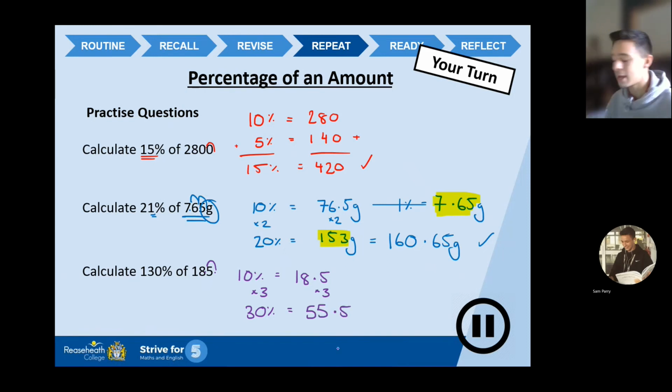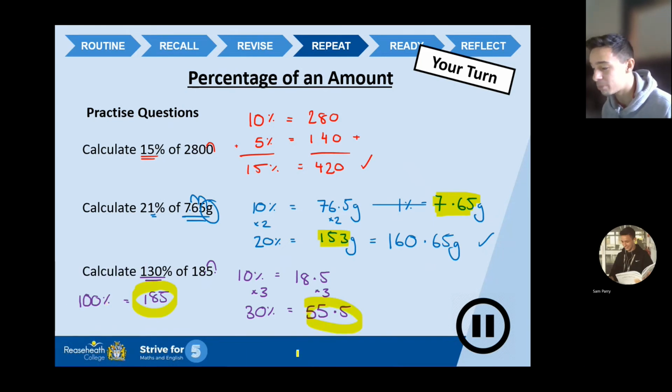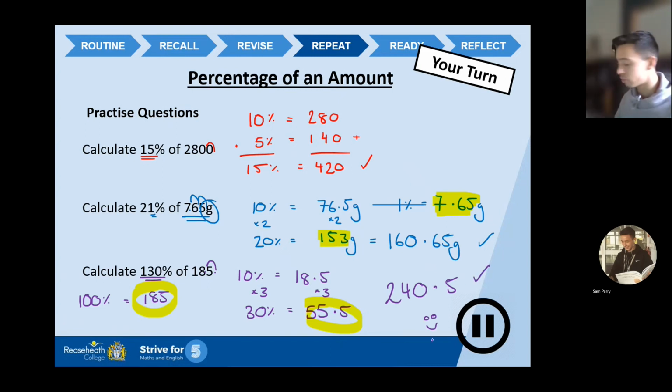55.5. Okay? We don't want 30%, we want 130%. And remember earlier, guys, I've said 100% of a number is the number itself. So 100% is 185. So if I want 130%, I need to put my 100% number with my 30% number and add those two values together. So 185 add 55.5 gives me 240.5. Happy days. Now, well done. If you've arrived at 3 correct answers there, really good, encouraging stuff there. And I'd be happy in an exam, you'd pick up percentage marks quite comfortably.